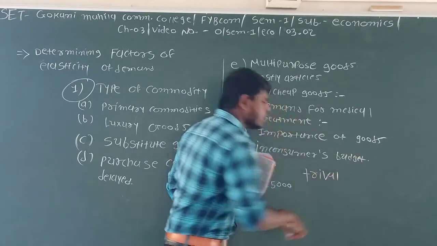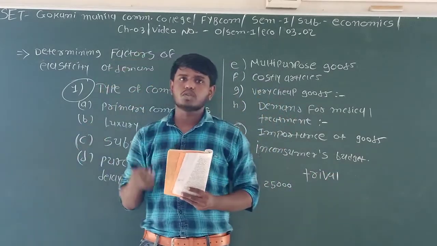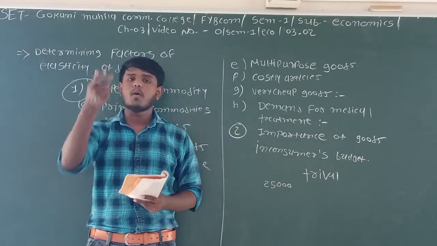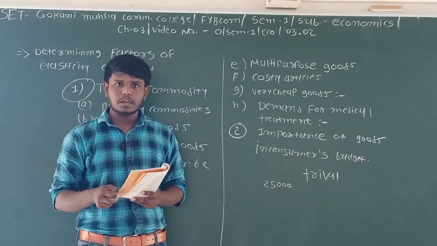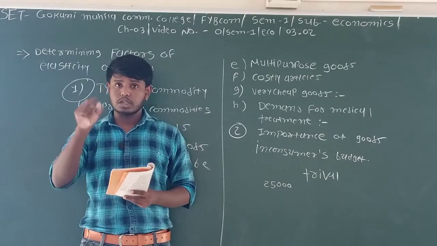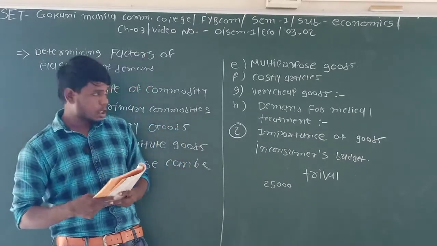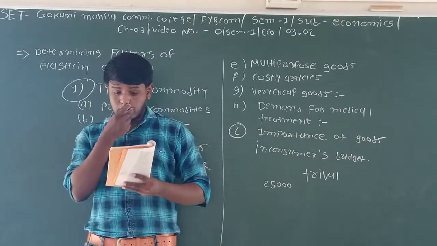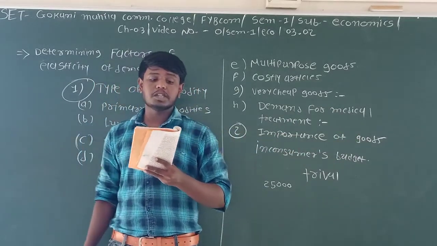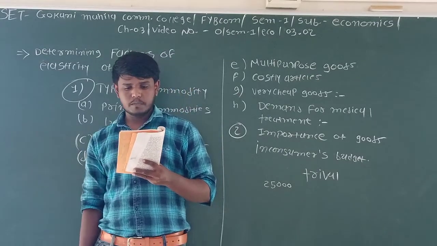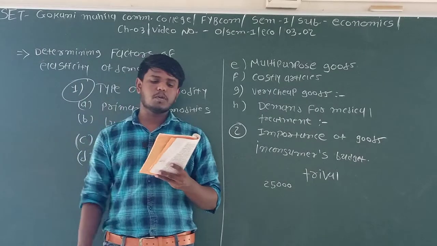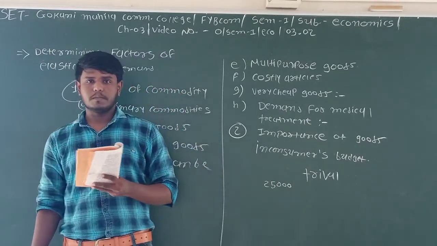What is trivial? Trivial means something very small, or here you can take the meaning as something very little. If the budget spent on a particular good is very little, then the demand for that good is inelastic. In the first para, the place of commodity in the consumer's budget means the expenditure on the commodity out of his total budget.